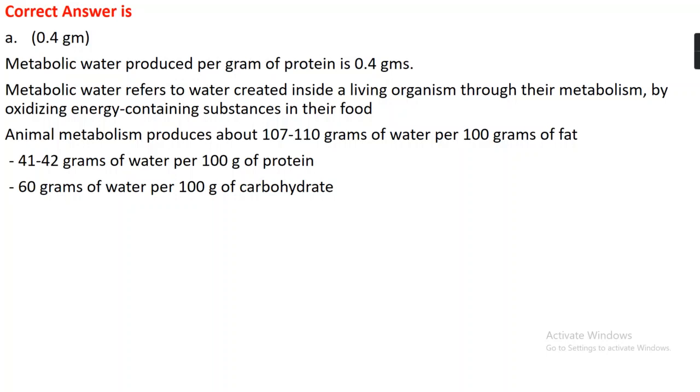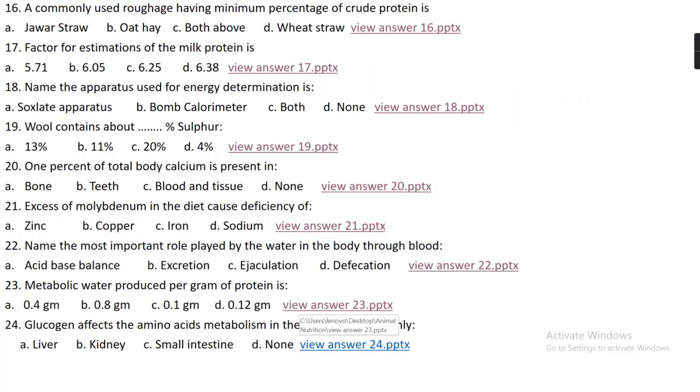Metabolic water is the water which is produced inside the body due to oxidation of food products. In case of fat, 100 gram of fat produces 107 to 110 gram of water. In case of protein, 100 gram of protein metabolism produces 41 to 42 gram of water. And in case of carbohydrate, 100 gram produces 60 gram of water.